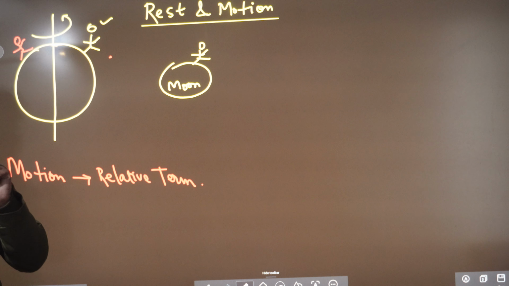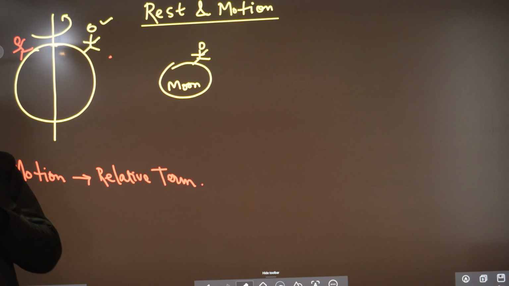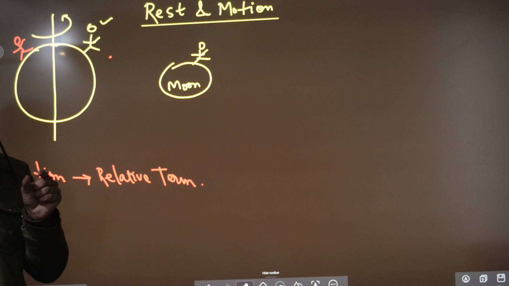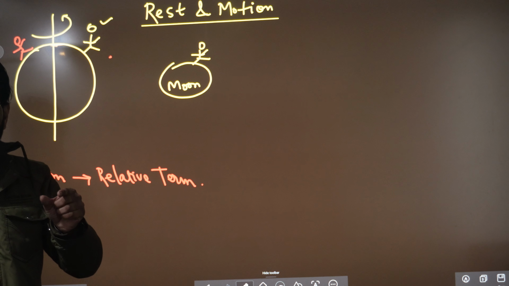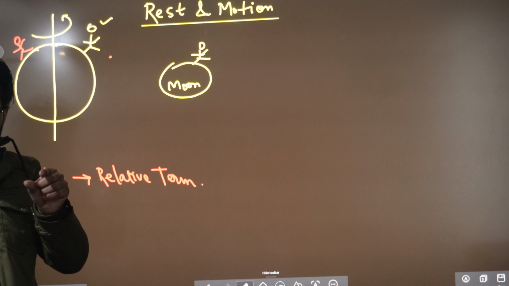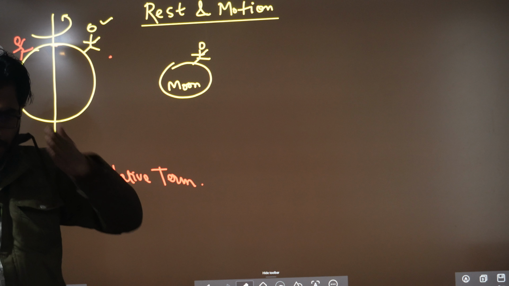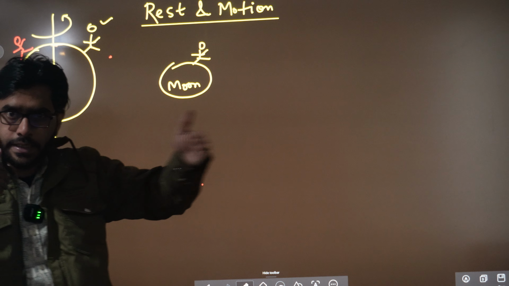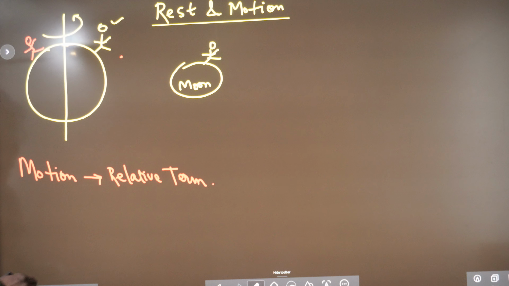The first thing that hits our mind is that if the distance of the object from the observer changes, then the object will be in motion. Here is the distance, and now the distance is changing, so it will be in motion. This is the first thing that comes to our mind.